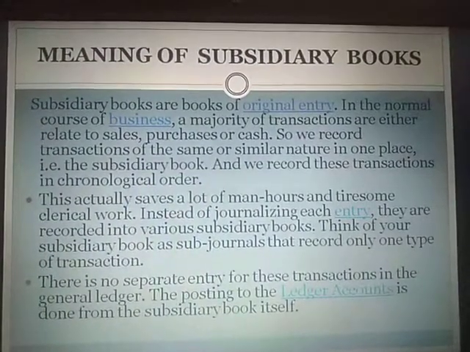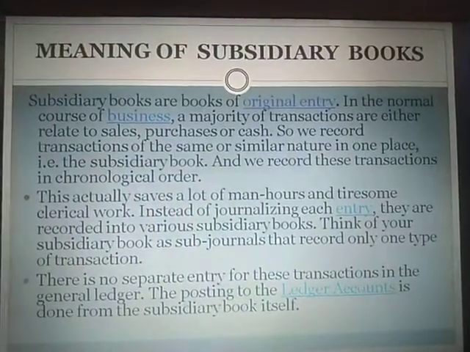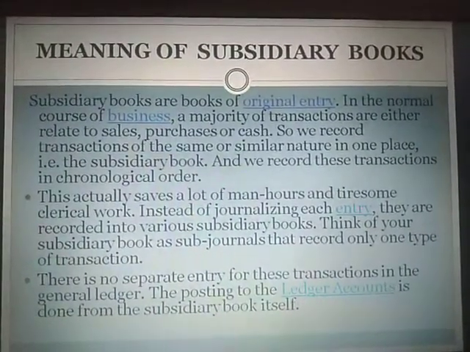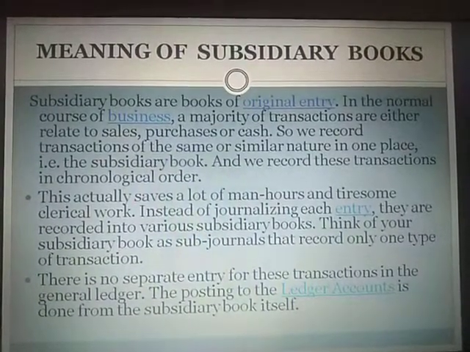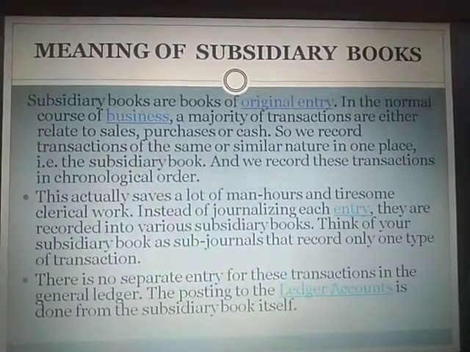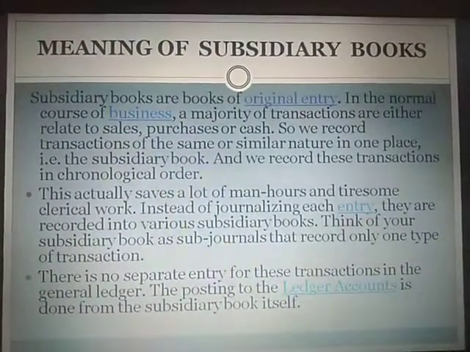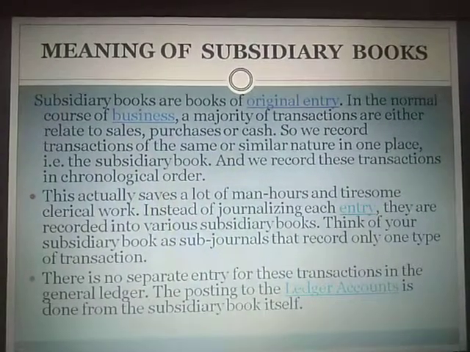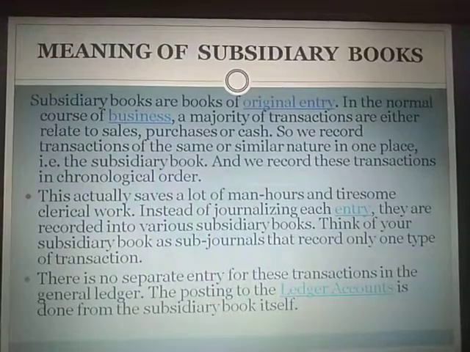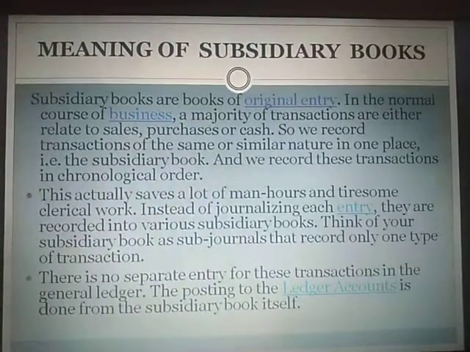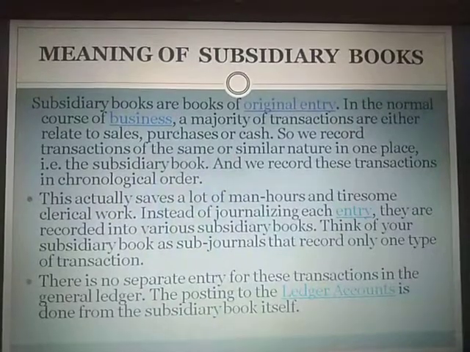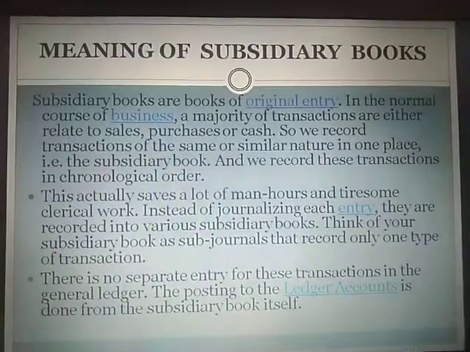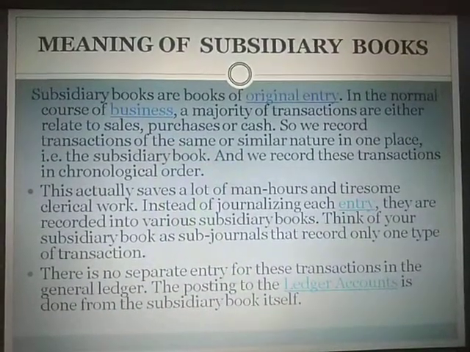Okay, so what we basically do is, in subsidiary books we record the transactions of similar nature. That means in the journal we are recording all the transactions of all the types, but after we have recorded all the entries in the journal, we can again subdivide them or categorize them according to the nature of their own characteristic. We can group them in separate books, that is known as subsidiary books. That means in subsidiary books we will have transactions of similar nature.